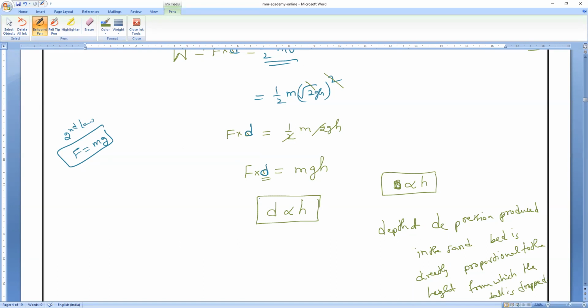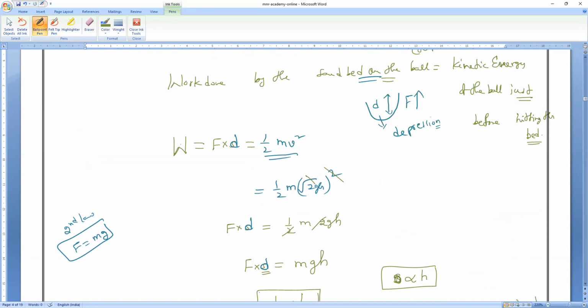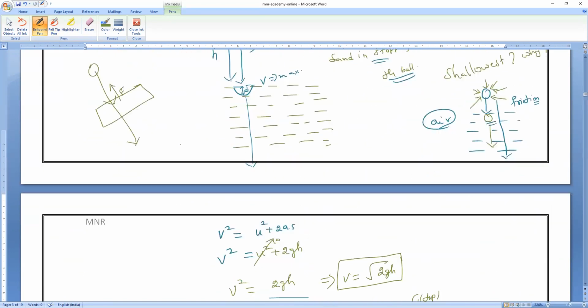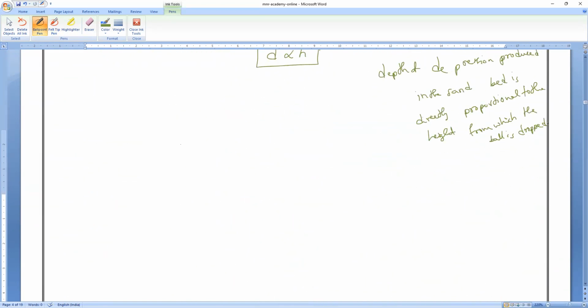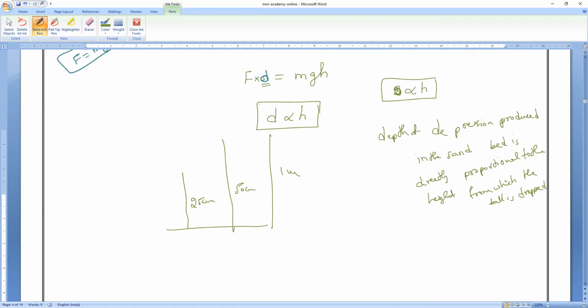All of you clear? Why I want to say this is, simply I cannot say it if I drop from one point. So I have dropped from different locations: 25 centimeter, 50 centimeter, 1 meter, and as well as 1.5 meter. Here the depression is this much, here the depression is this much, here this much, here this much in the sand bed. That is the depressions created by them.